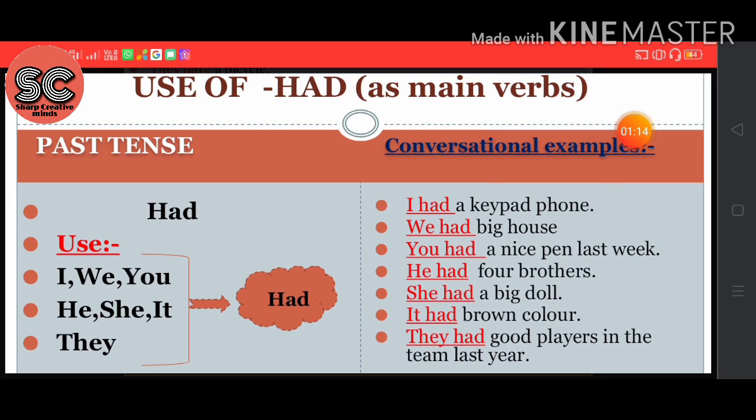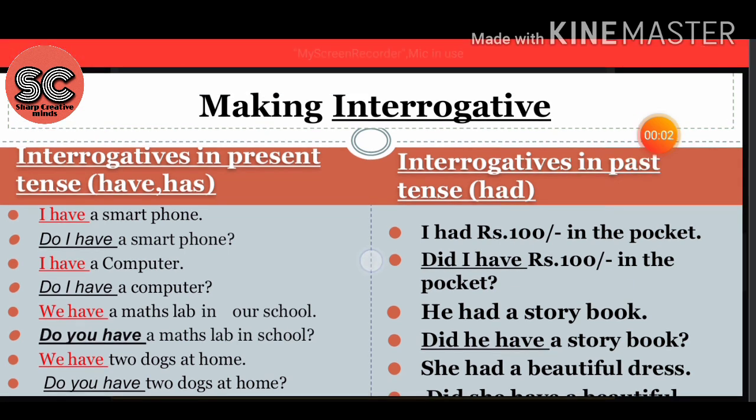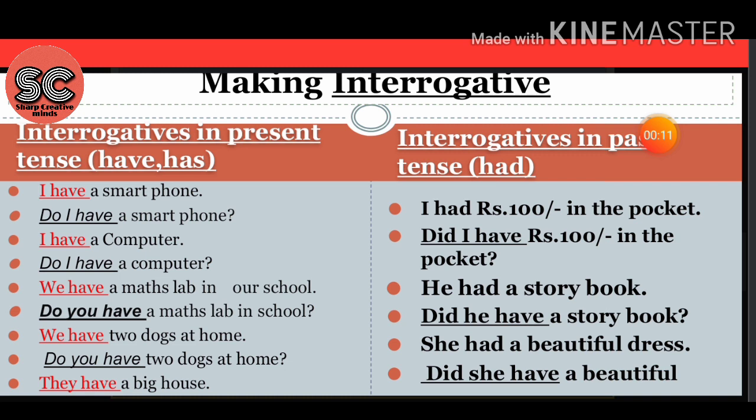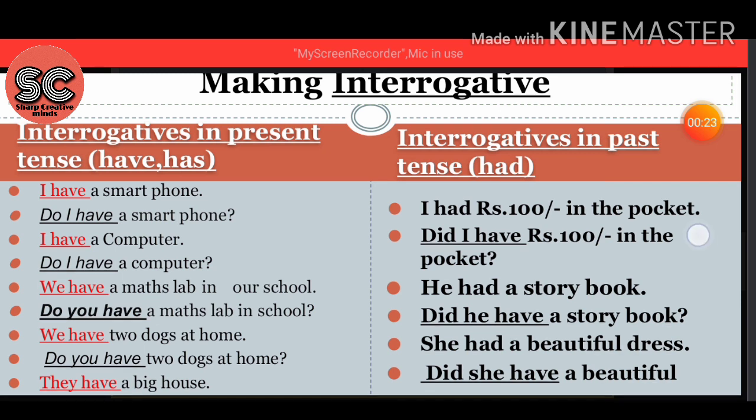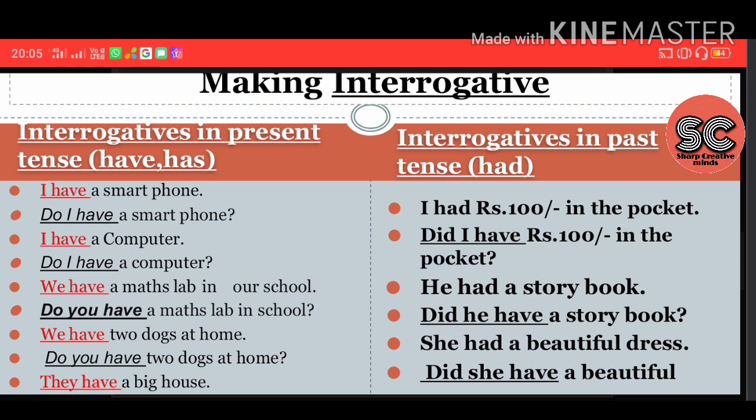So that's fine. Now we will move on to the next slide, my dear friends. In the next slide we see making interrogative sentences. Interrogative is nothing but a question, the questions that we use. So interrogatives in the present tense and interrogatives in the past tense. In the present tense, these interrogative sentences use have and has. In past interrogative sentences we use had. Is that fine? Okay, now if you look at the examples, it will be very clear to you.